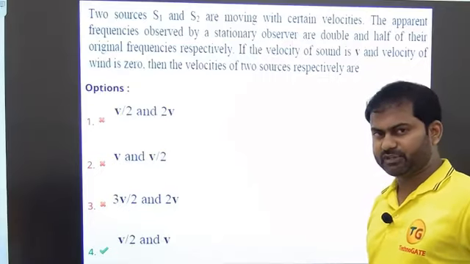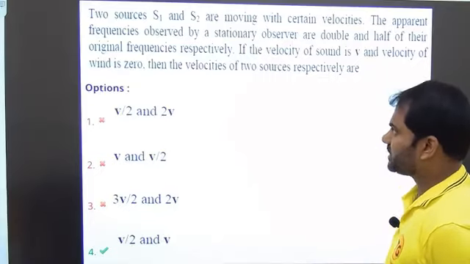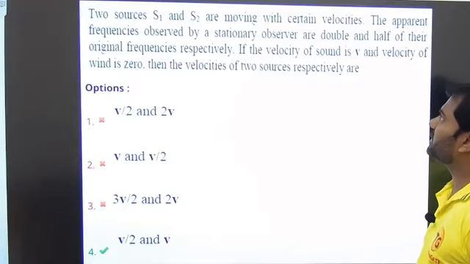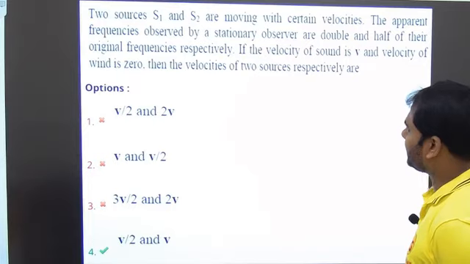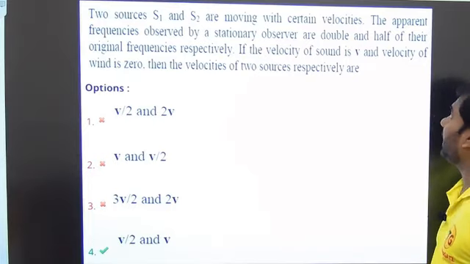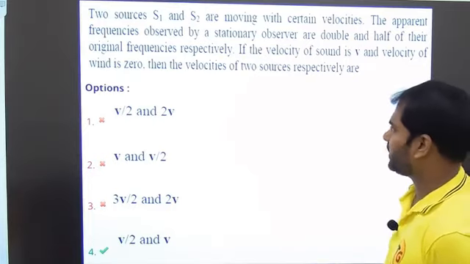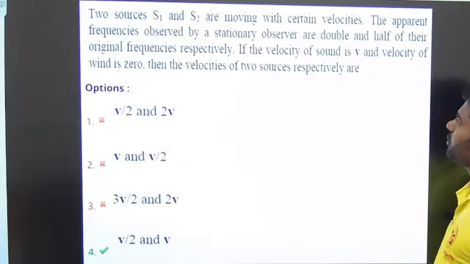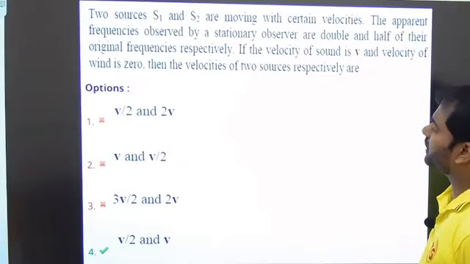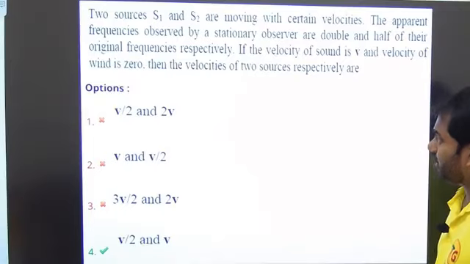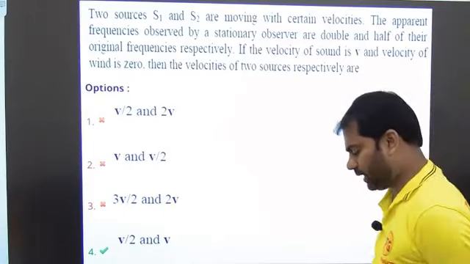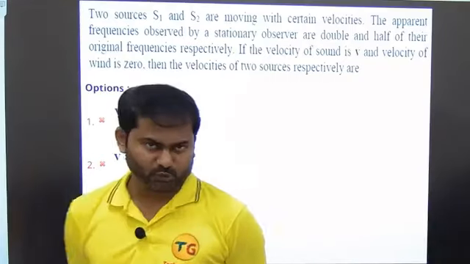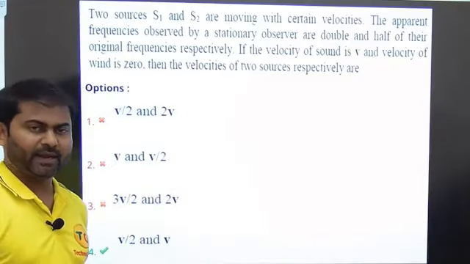So let me explain this. Two sources S1, S2 are moving with certain velocities. The apparent frequencies observed by a stationary observer are double and half of their original frequencies respectively. If the velocity of the sound is v and the velocity of the wind is 0, then the velocities of the two sources respectively are. See here how exactly I am taking this. I suggest you pause this video and read the question once.